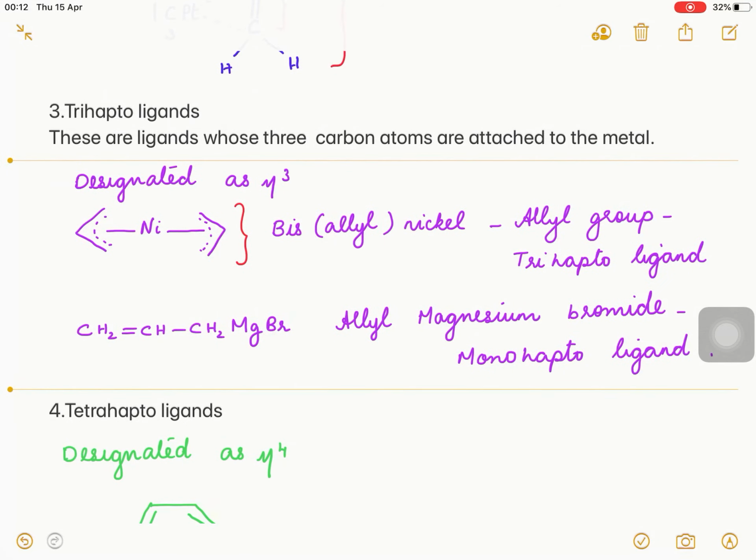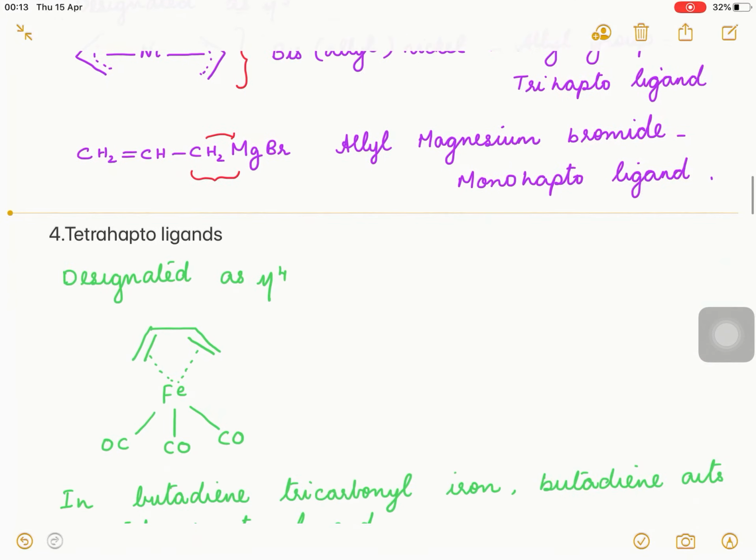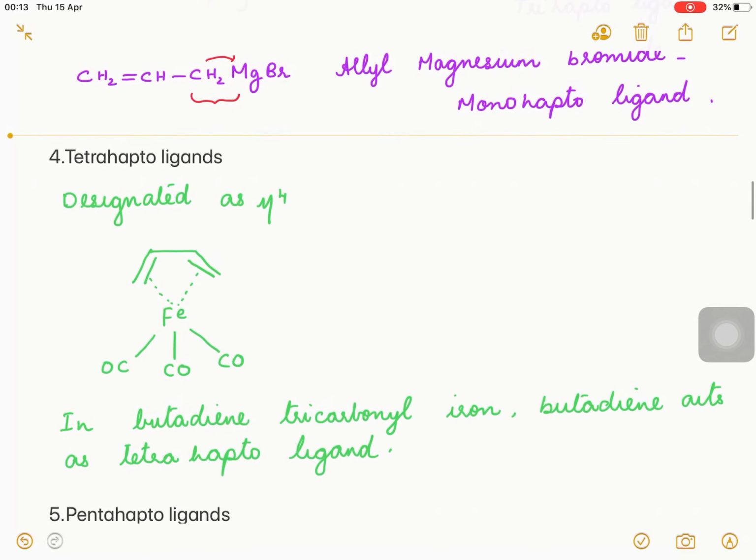And the next example is allyl magnesium bromide. In allyl magnesium bromide, this allyl group acts as a monohapto ligand. Why? Because here this allyl group is attached to the magnesium atom only through one carbon atom. So that is an example of a monohapto ligand.